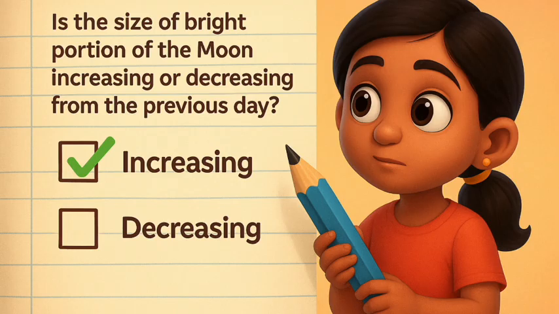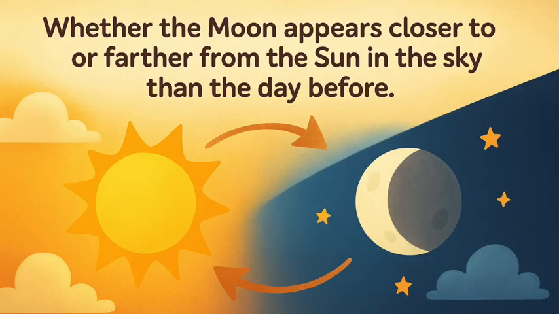A. Is the size of the bright portion of the moon increasing or decreasing from the previous day? B. Whether the moon appears closer to or farther from the sun in the sky than the day before.